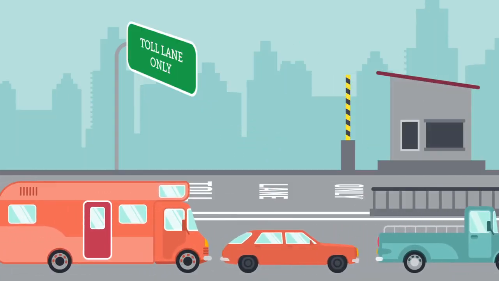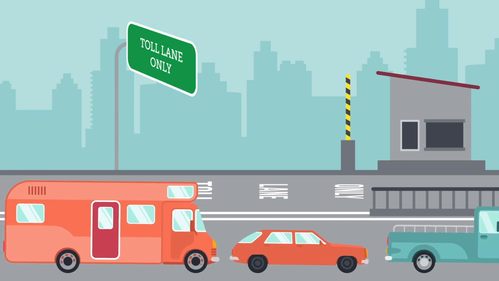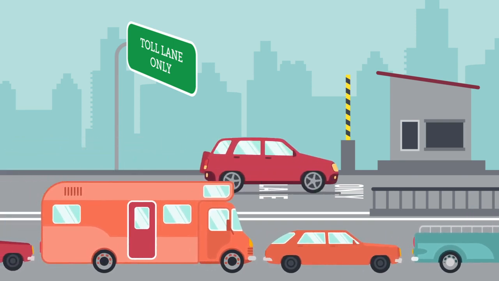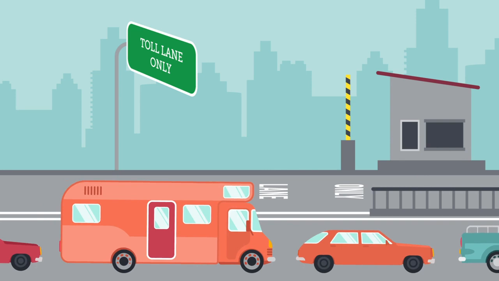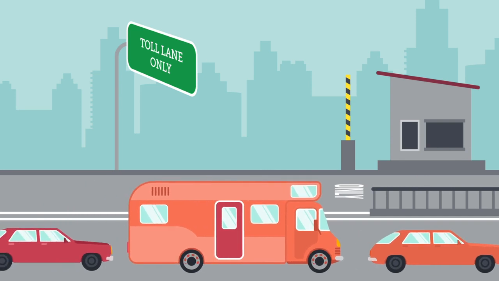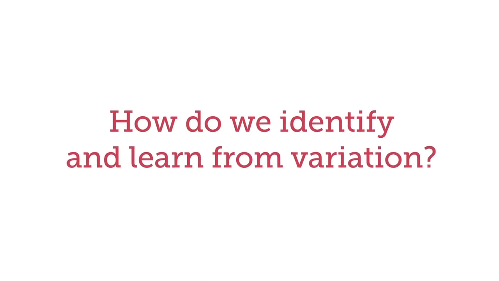Finally, given an unstable system, people may opt into alternative systems, like paying to use a toll road, which may exacerbate inequities by only improving the system for those who can afford to pay. How do we identify and learn from variation?